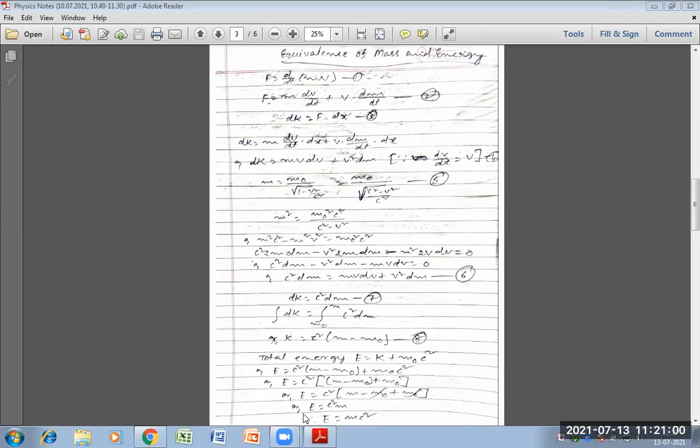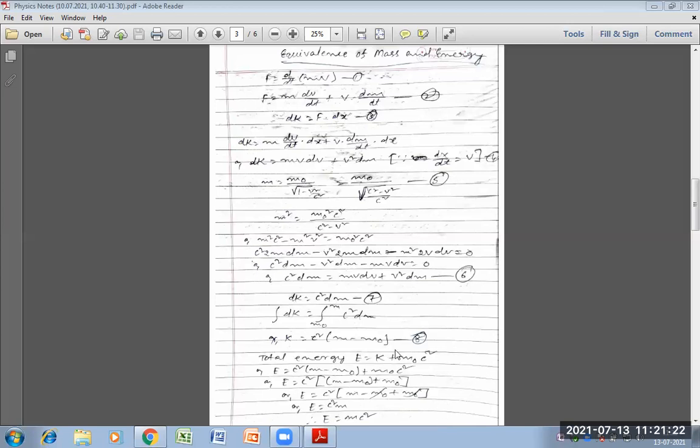Equivalence of mass and energy of a particle: E is equal to mc square. If you go to a higher semester, this part will come again and again in numerical problems like this.